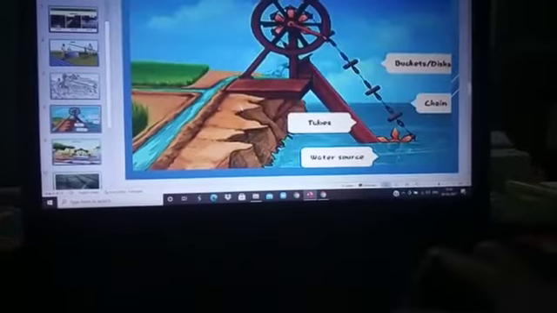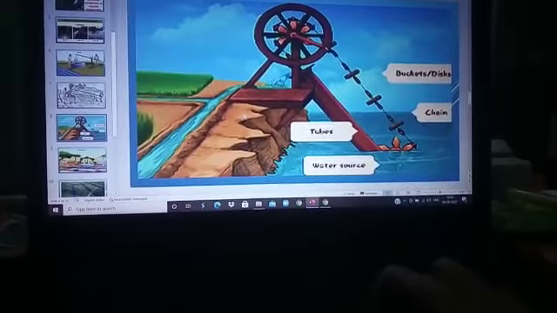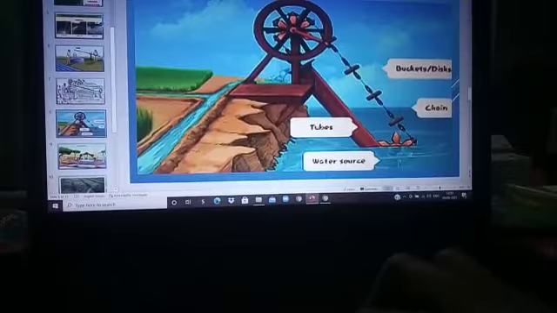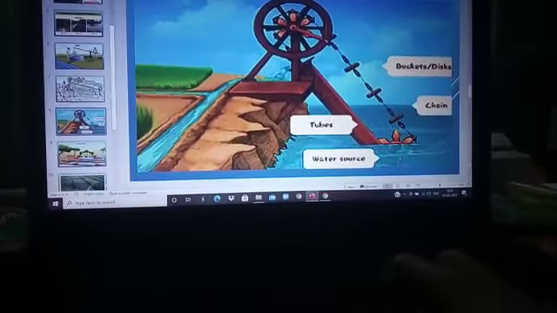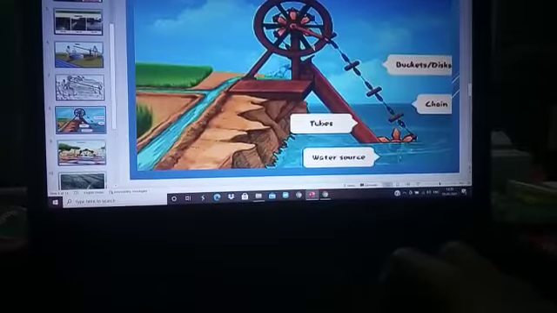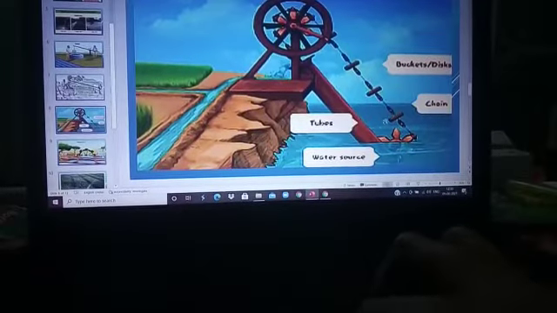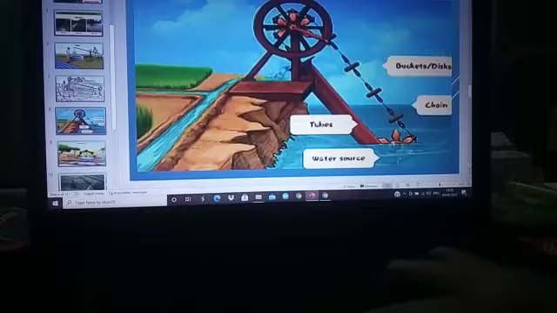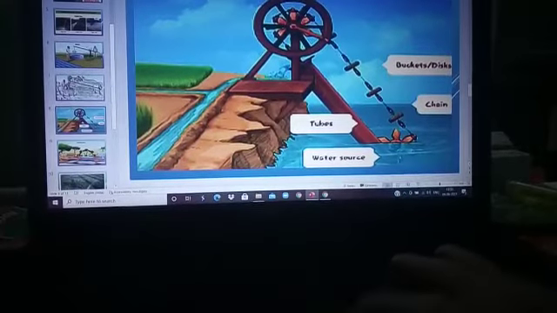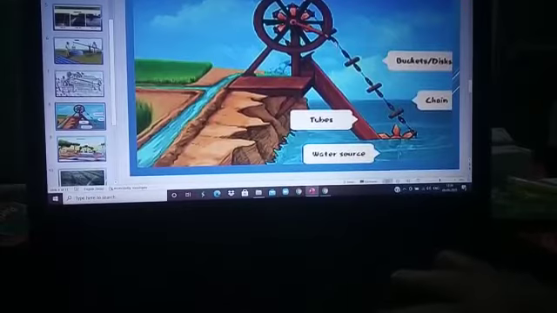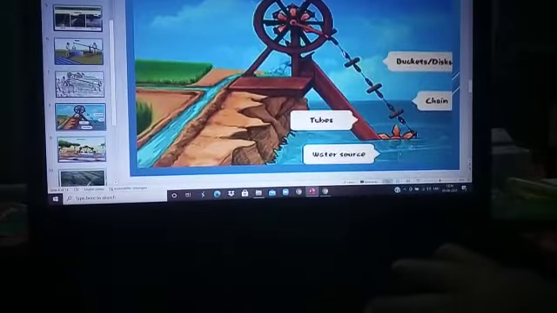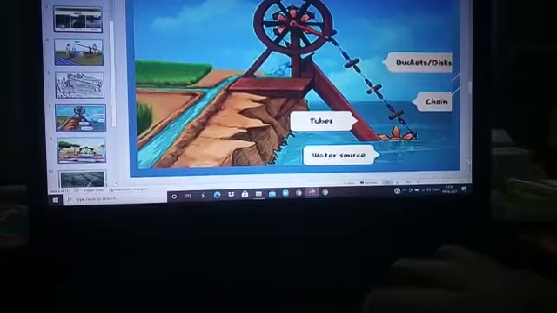The next method of irrigation is the chain pump method. In this method, two wheels are connected with one another. One wheel is present above the water resource. Another wheel is present inside the water resource. These two wheels are connected with a chain. That's why this method is known as the chain pump method. Along with this chain, a lot of buckets are connected.